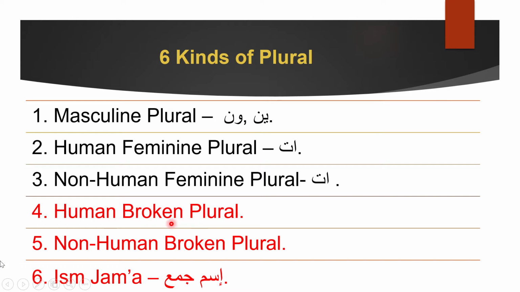Next, we come to things you have no idea about, which is human broken plural. You don't know what human broken plural means, and that's fine. Then there is non-human broken plural. Again, keep the distinction. Human here means angels, jinns, and humans. Non-human here means animals and things. The last type is Ism Jama, also known as collective nouns. So these are the 6. We are going to learn about them in detail in future classes and slides. Don't worry, you'll get this.